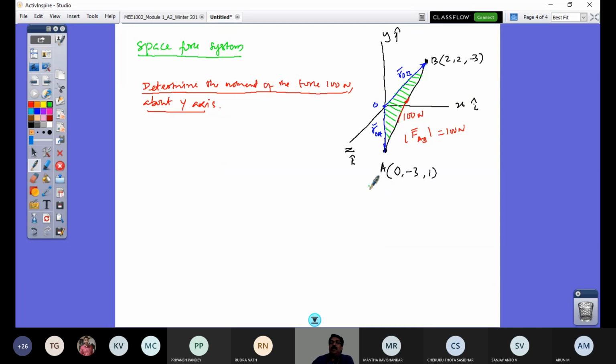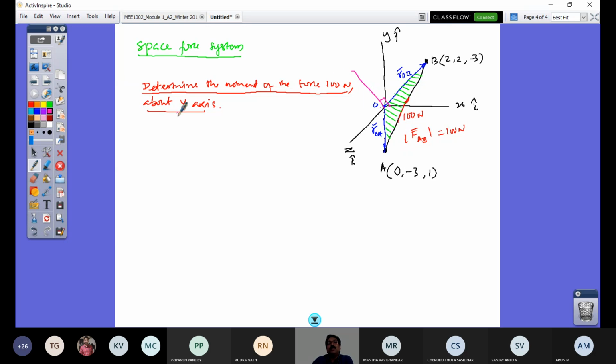Now, if I take the moment of a force about a point, that we have talked about, right? If I have to take the moment of this 100 Newton force about this point O, what does that mean? I have my axis, which is perpendicular to this plane and passes through point O. If I take the moment about this point O using the R cross F definition, I would get the moment directed along this line.